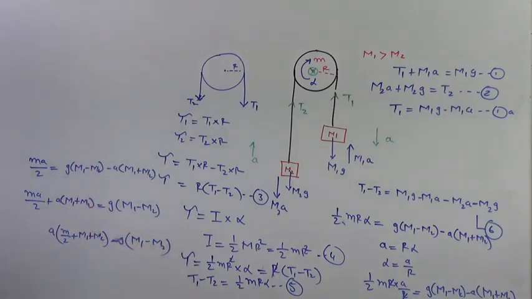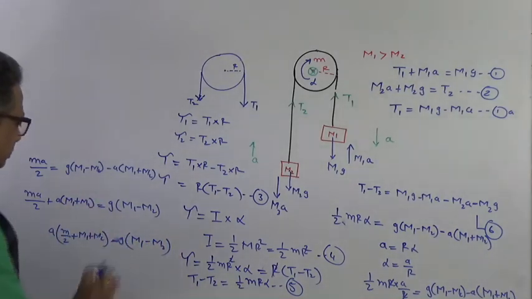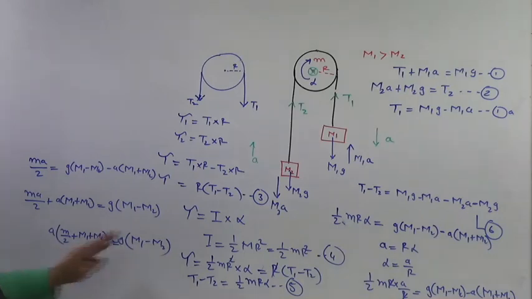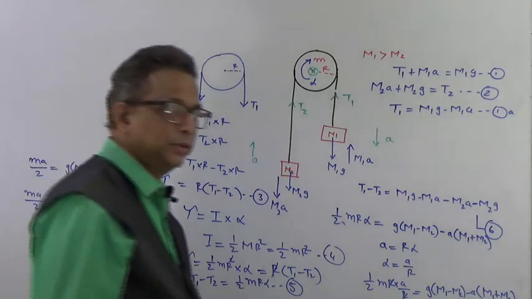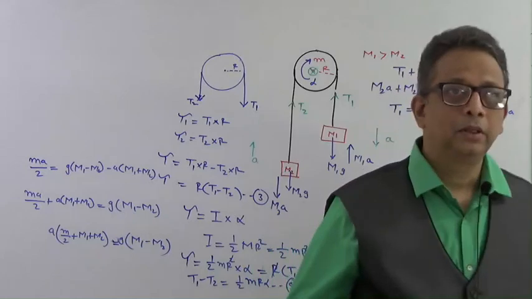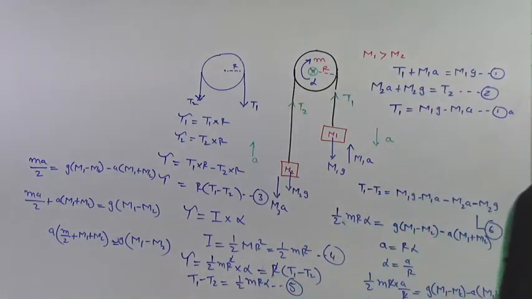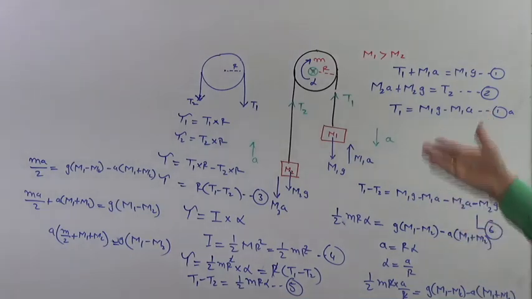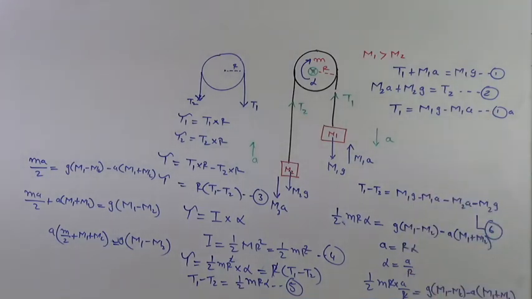Okay, so here you can go on reducing this in terms of A, whatever they have asked. All the three masses are given, g is known, you can find the acceleration of the system A, right, in terms of M1, M2, small m and the radius of the pulley. But here the radius of the pulley does not matter, but it has to be used for solving these equations, right. So is this clear?